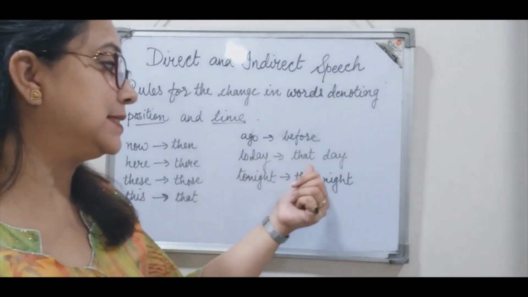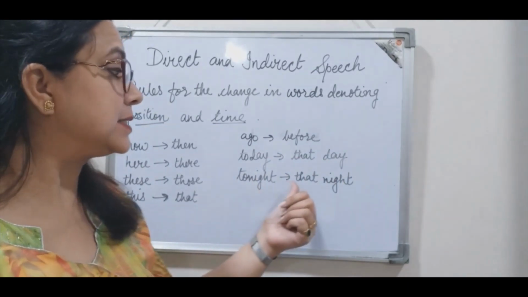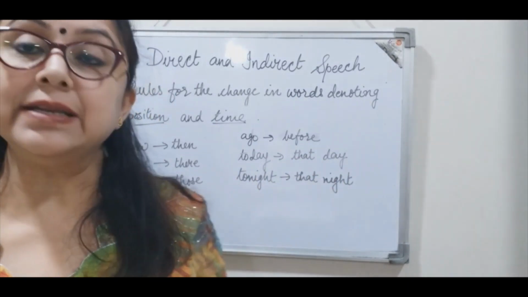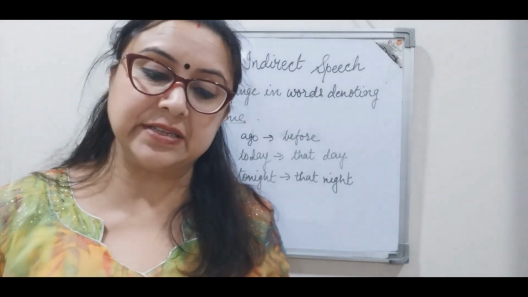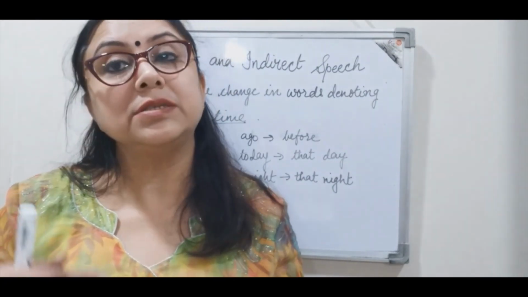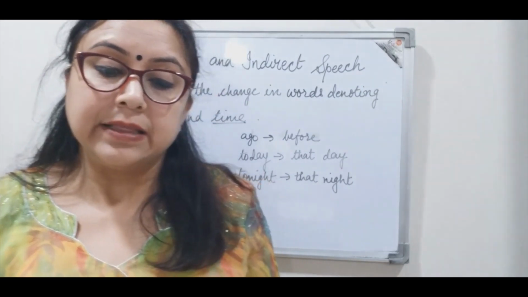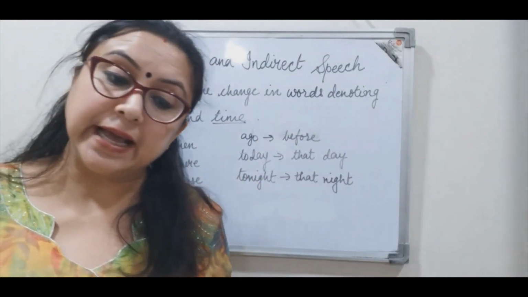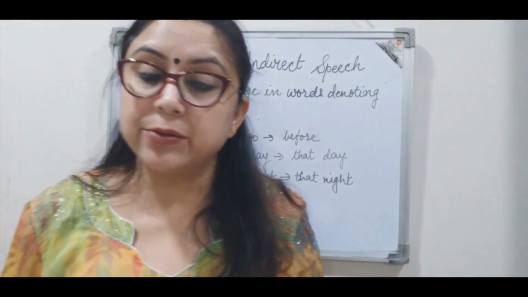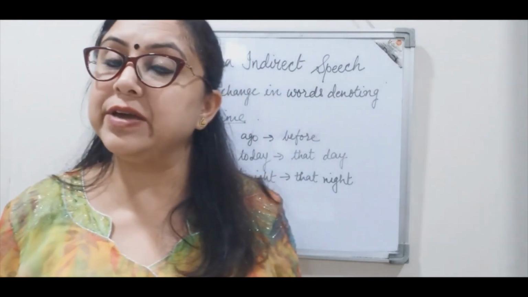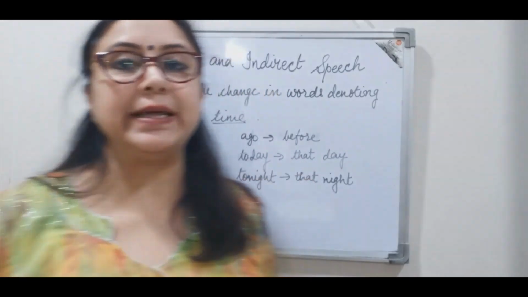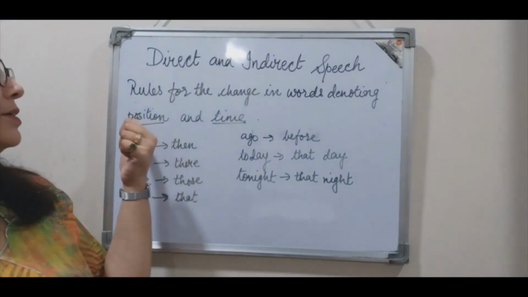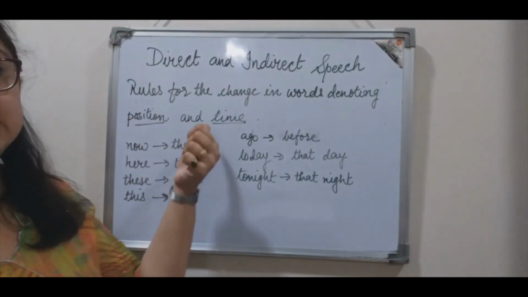Today becomes that day. Tonight, that night. Similarly, yesterday, the day before or the previous day. Tomorrow becomes the next day. Last night becomes the night before. Next week becomes the following week. So this is how the changes take place in words denoting position and time.